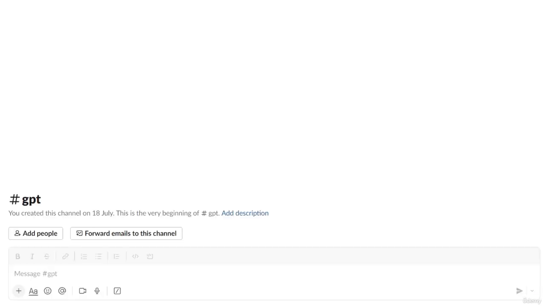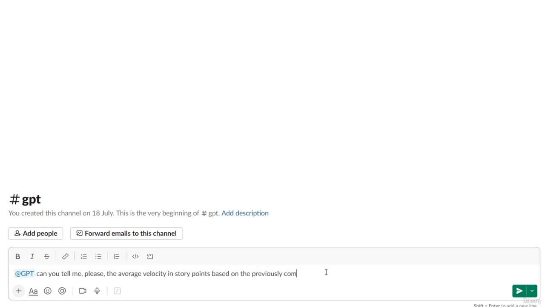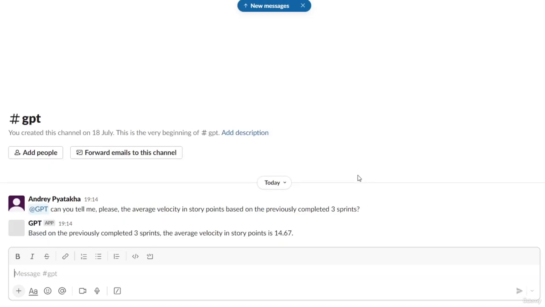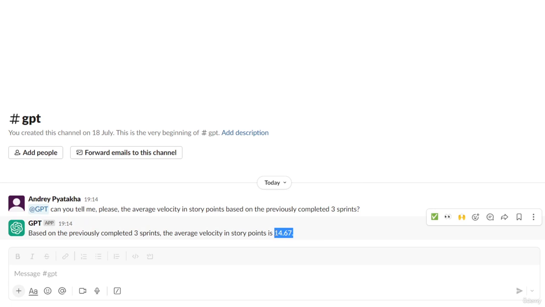And now imagine that I have a conversation in Slack Messenger with my team members or with my Scrum Masters, and I just want to get more information about the average velocity. I need this information to hold planning. I can just ask my bot in chat what is the average velocity based on the previously completed 3 sprints. And I receive a response, 14.67 story points, which is correct based on the data we reviewed from Jira.